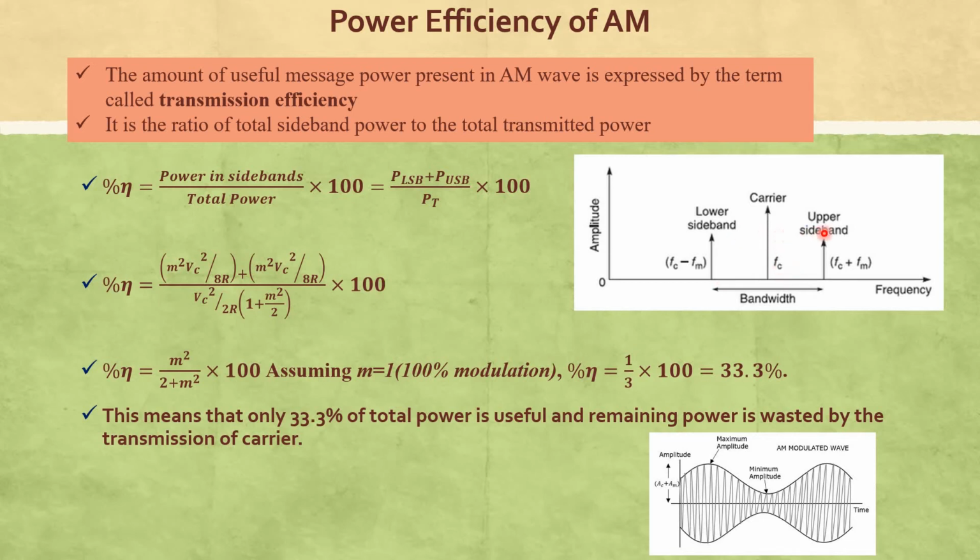Whatever information is in the upper sideband is also in the lower sideband. So any one sideband is sufficient to transmit the original information signal over a long distance. What is the consequence of removing one sideband from this frequency spectrum?